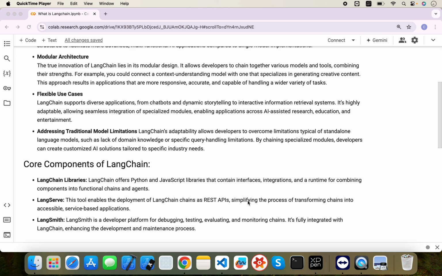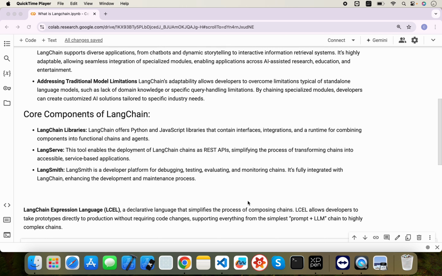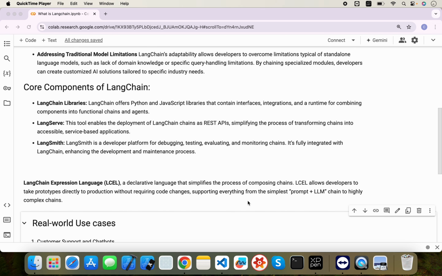The second thing is LangServe. LangServe is a tool which allows us to deploy a LangChain application as REST APIs, and it simplifies the process very well. The third thing is LangSmith. LangSmith is a developer platform for debugging, testing, evaluating and monitoring chains, or basically our own application built with LangChain. It's fully integrated with LangChain, enhancing the development and maintenance process.